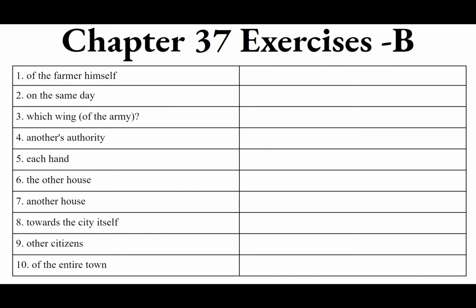That would be alter, altera, alterum. But here we're talking about another's, not the other's, but an other. This is alius, alia, aliud, to agree with auctoritas. But check it out. Alius, this is in the genitive because it's showing possession. It's the authority of another.